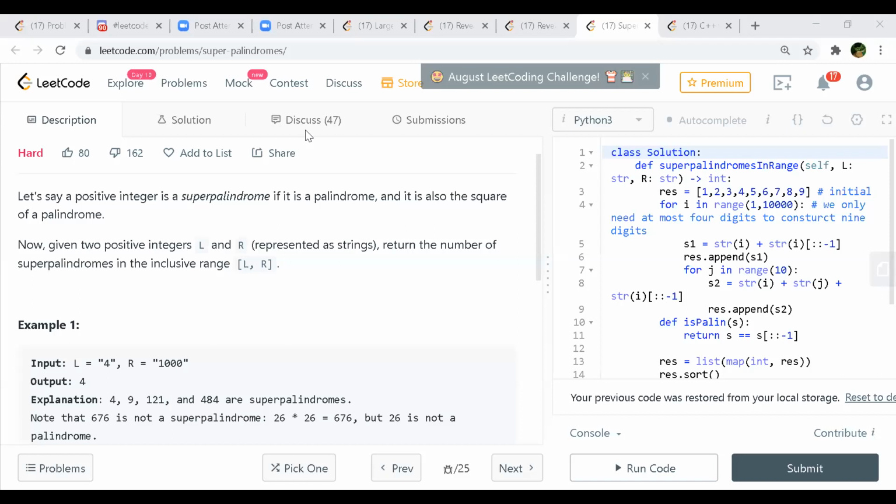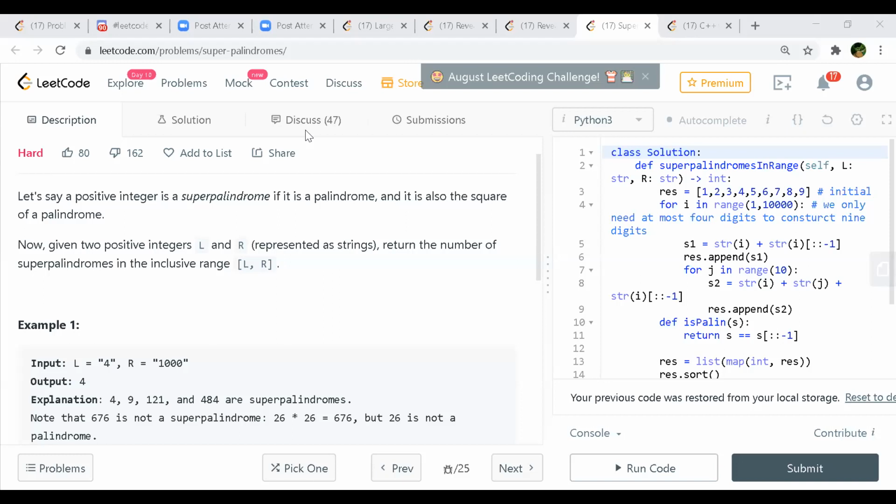Yeah, right? So first we might take all the perfect square numbers between L and 1000, R, right? Yeah, that is what I was thinking. Will that make sense? Yeah, and then take the root and check whether that's a palindrome or not.